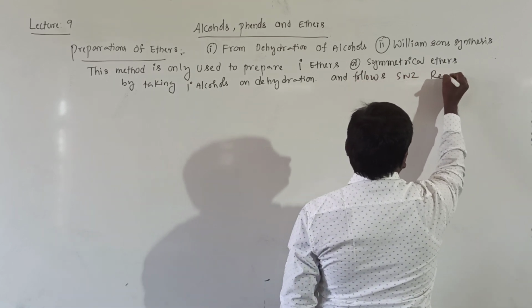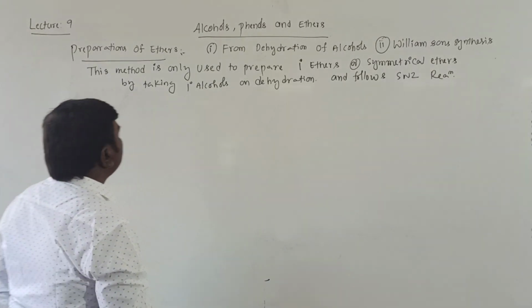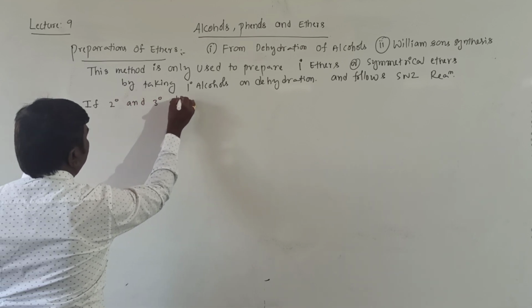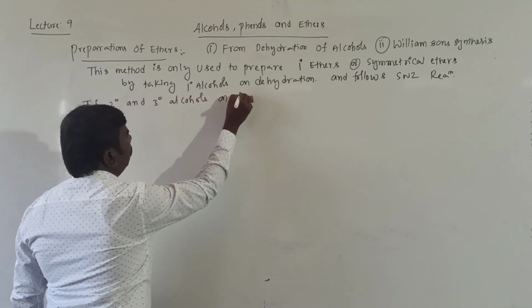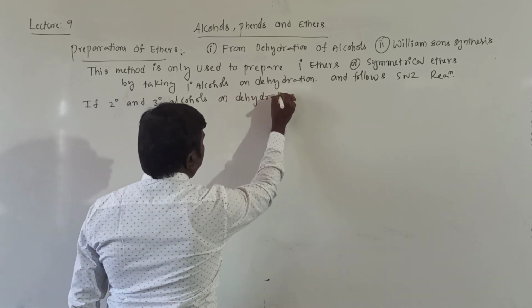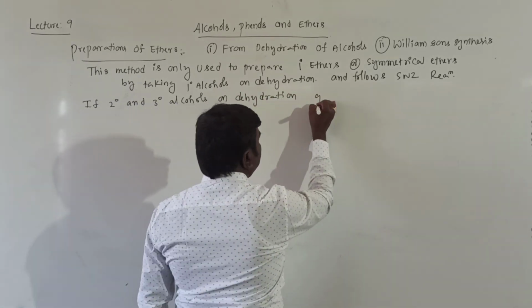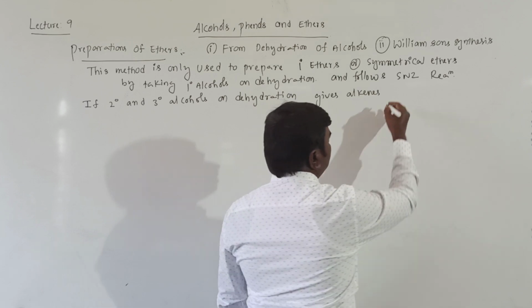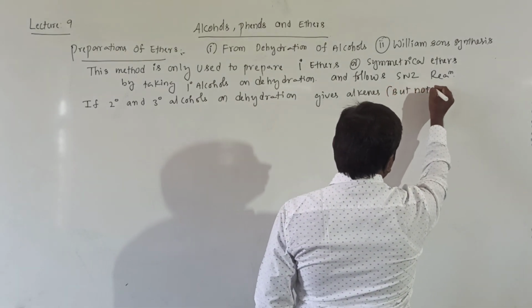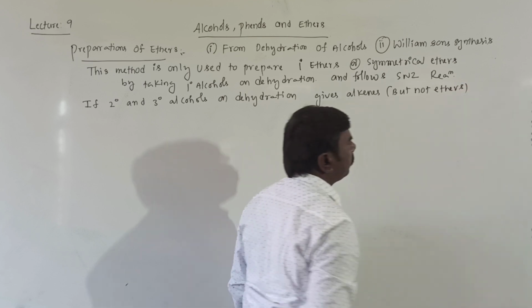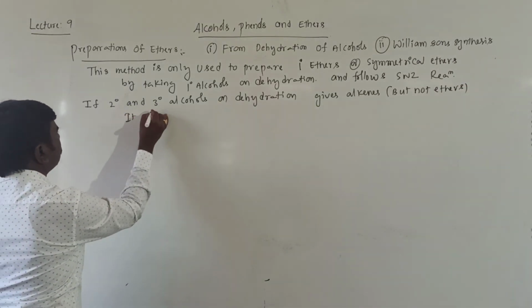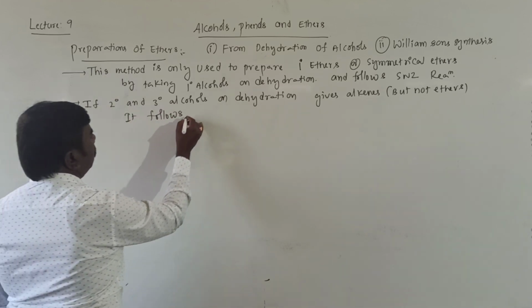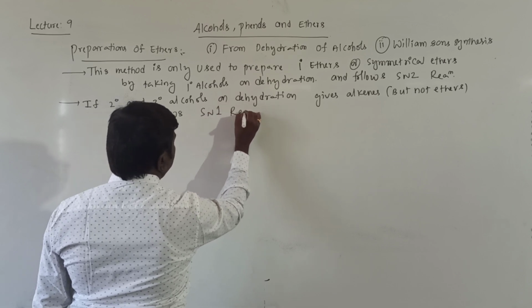SN2 reaction, bimolecular reaction. If secondary and tertiary alcohols on dehydration give alkenes but not ethers, it follows SN1 reaction.